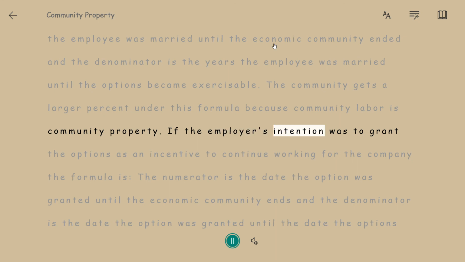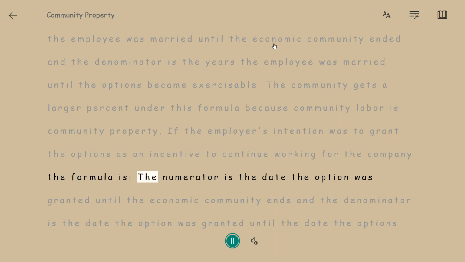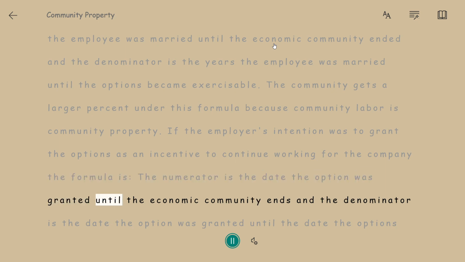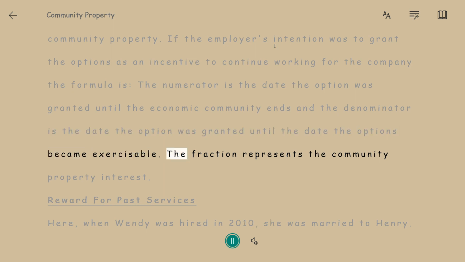If the employer's intention was to grant the options as an incentive to continue working for the company, the formula is, the numerator is the date the option was granted until the economic community ends, and the denominator is the date the option was granted until the date the options became exercisable. The fraction represents the community property interest.